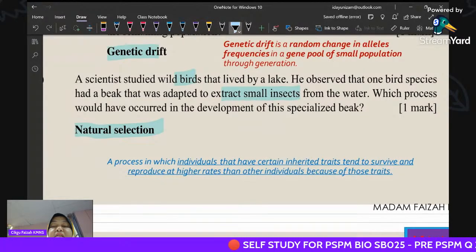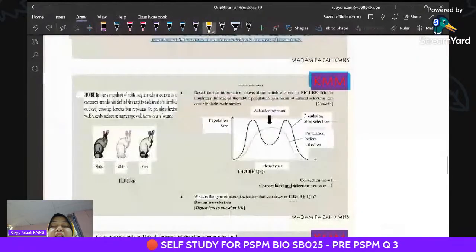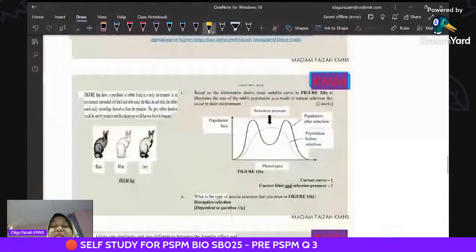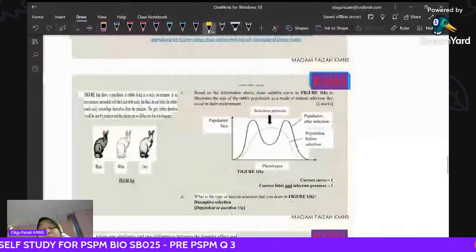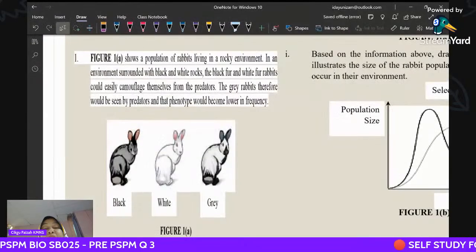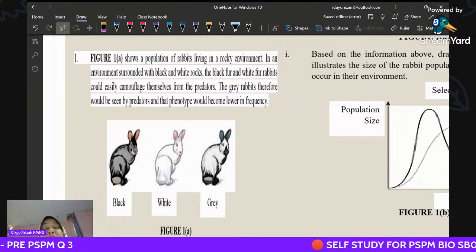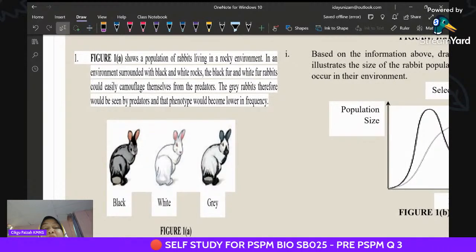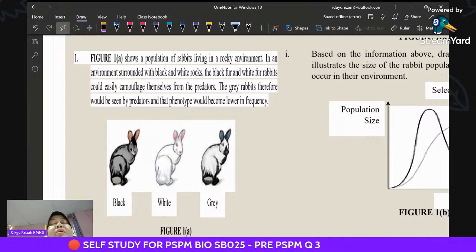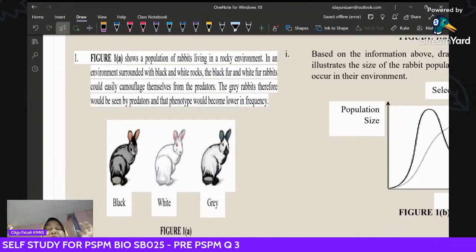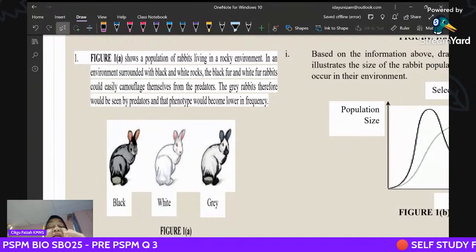That is what the teacher wants you to learn. Second is Melaka, which chose rabbits. There are 3 types of rabbit: black, white, grey. So when you see this population of rabbits, automatically you have to think of the concept you have learned before, what we call the Hardy-Weinberg concept.